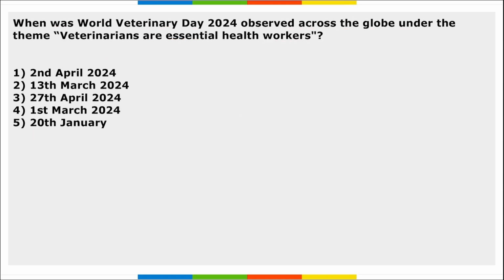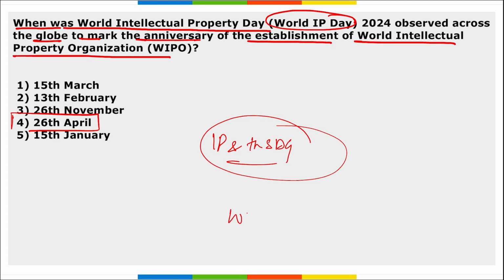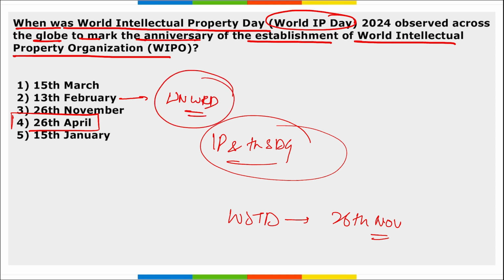Okay, one more thing. If asked about World Sustainable Transport Day, it was observed on 26th of November in 2023, right? If we talk about United Nations World Radio Day, it was 13th of February. We observe UN World Radio Day, right? And apart from this, 15th of March we observe as World Consumer Rights Day.